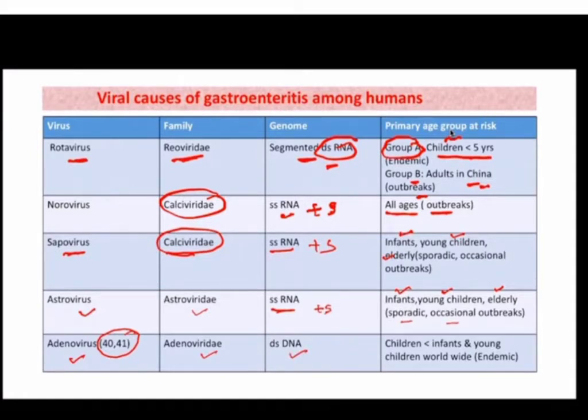Okay, and it affects infants and young children worldwide, and it is the second most common cause of endemic diarrheal illness in children. Okay, the first common cause was rotavirus. Second common cause of endemic diarrheal illness in children is adenovirus 40 and 41. And the most common cause of diarrheal illness in adults is norovirus. Okay, so this is the list of viruses which are primarily causing gastroenteritis in humans.